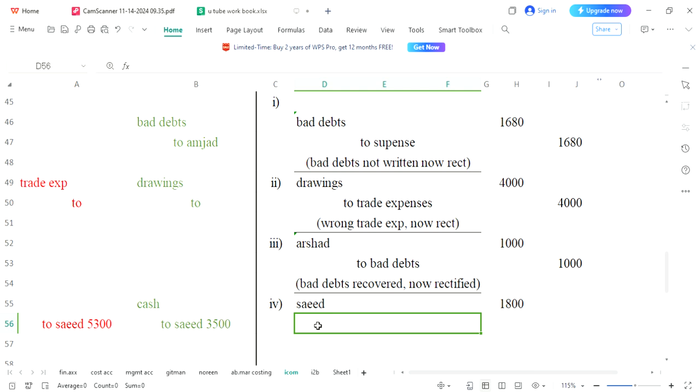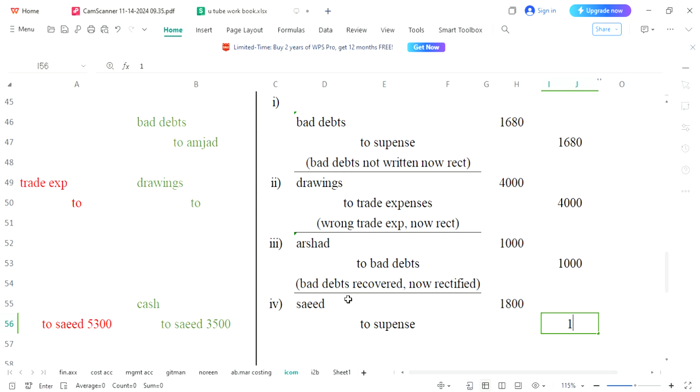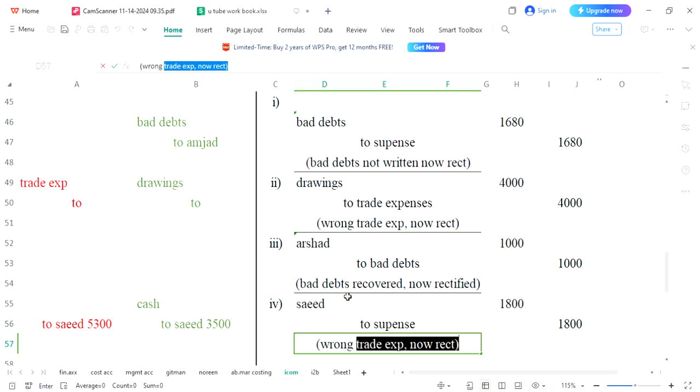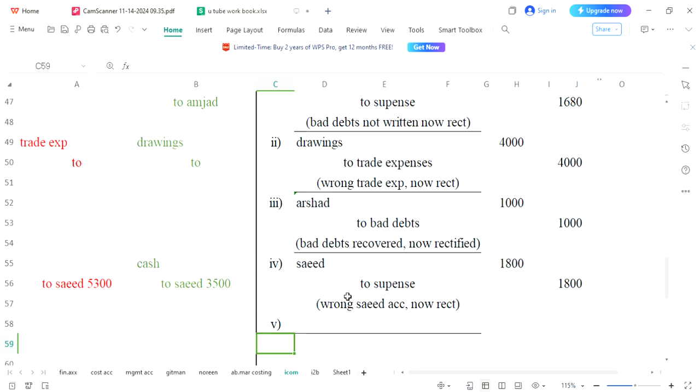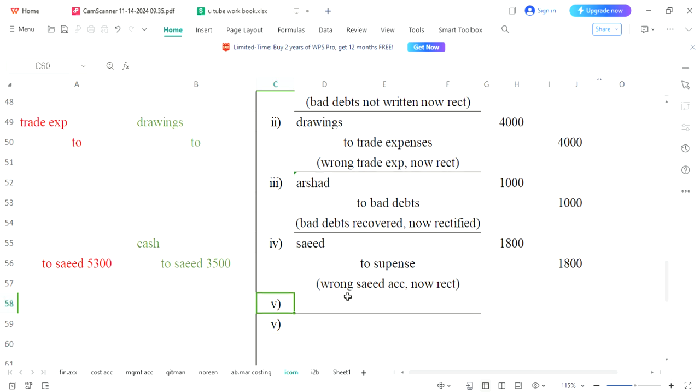But there is nothing left to be written on the credit side as there is no mistake in cash. Mistake was present only in Saeed's account. That has been rectified. Nothing else is present. So for that, you will write suspense account over here. Same amount would be posted over here. Here you will write wrong side account, now rectified. Four entries are completed. Now let's see what the fifth entry is saying here.